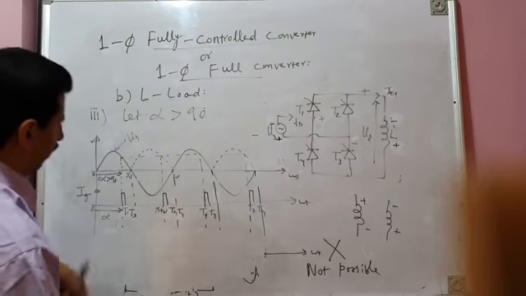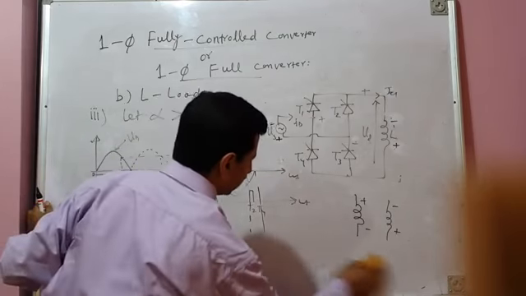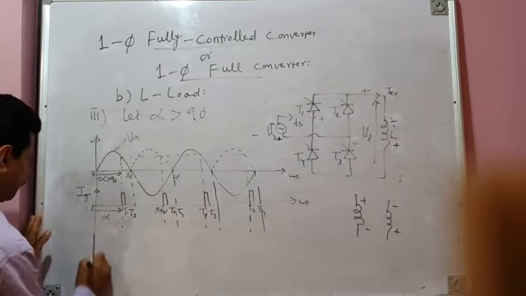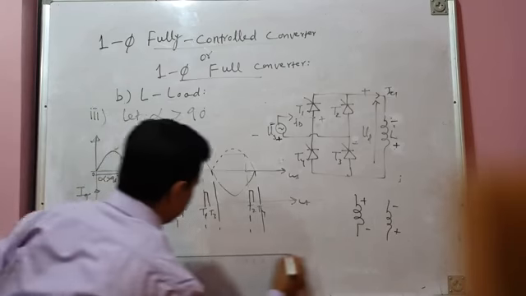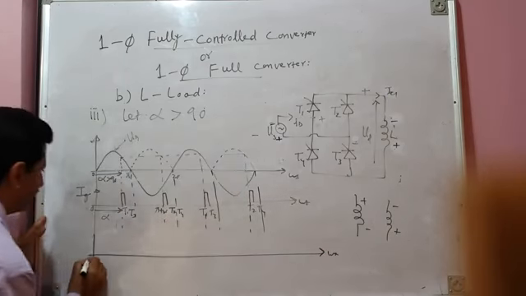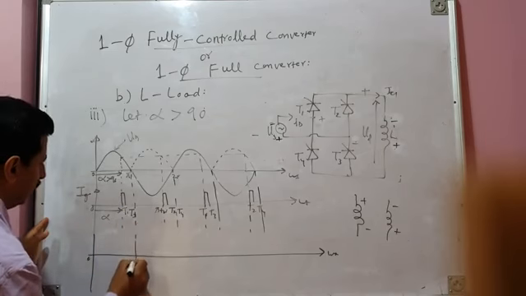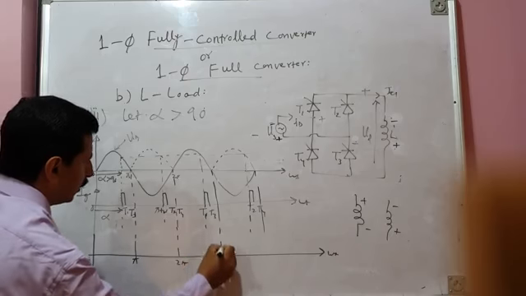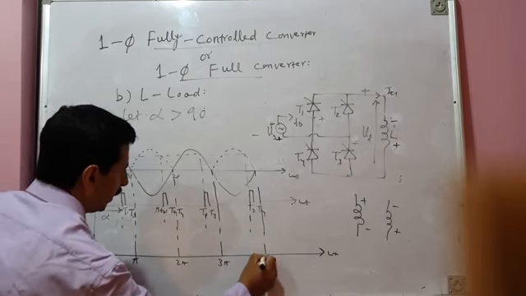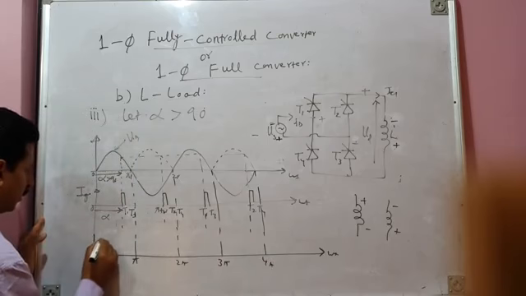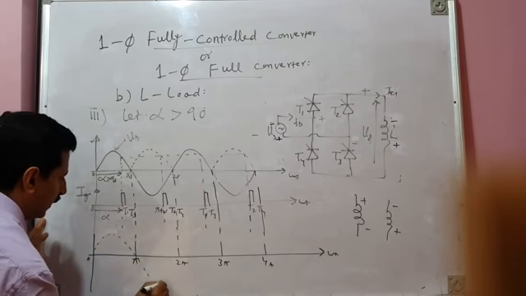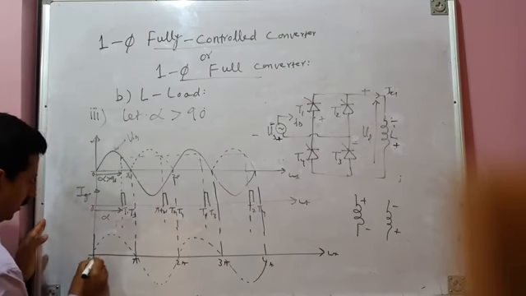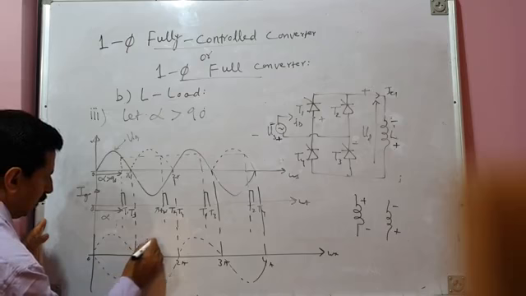Instead of drawing all the waveforms again, I will just correct the load voltage waveform. What should be the actual load voltage waveform? Your actual load voltage waveform will be something like this. Let me draw these zero crossing points again. Pi, this is 2 pi, 3 pi, 4 pi, and so on. And let me draw complete positive cycles and negative cycles also.